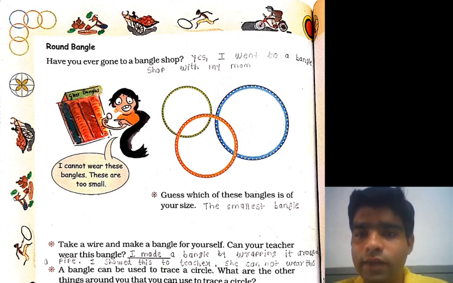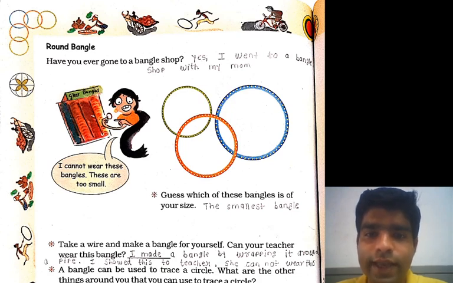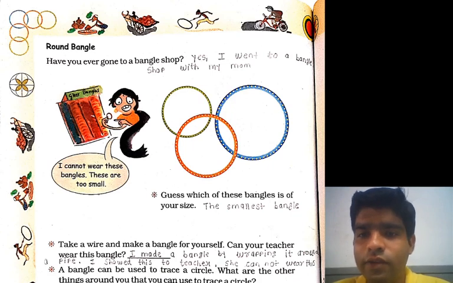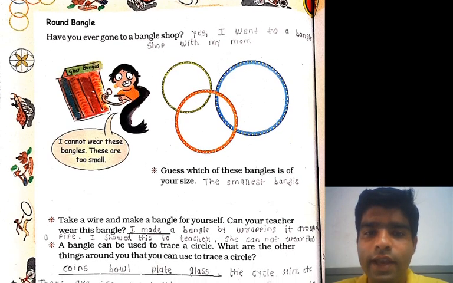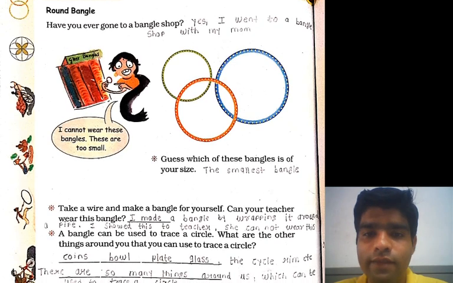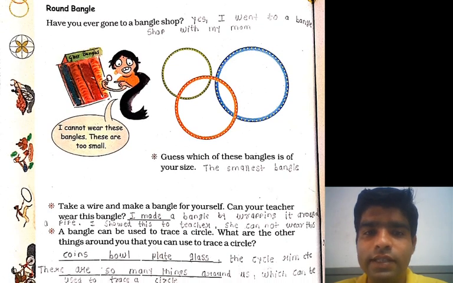Now see, three types of bangles are given. The first size is larger, then smaller, and then the next one is smaller still. Now guess which of these bangles is your size? Definitely the smallest bangle. We have to use the smallest size. Now next one. Take a wire and make a bangle for yourself. Can your teacher wear this bangle? I made a bangle by wrapping this around, and I showed this to the teacher.